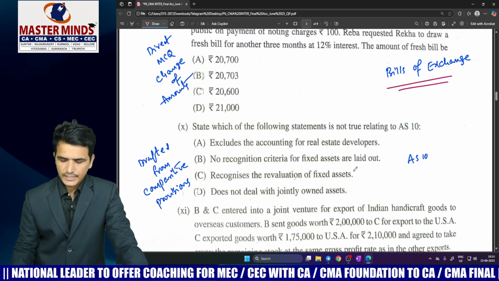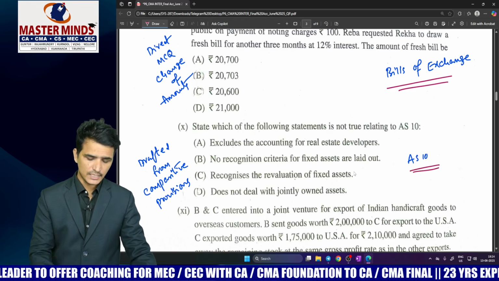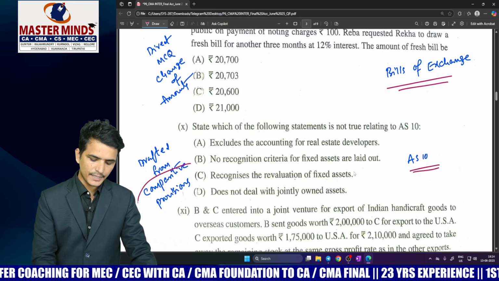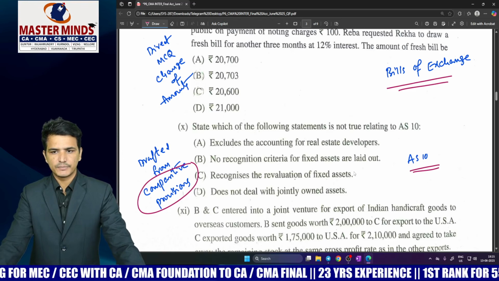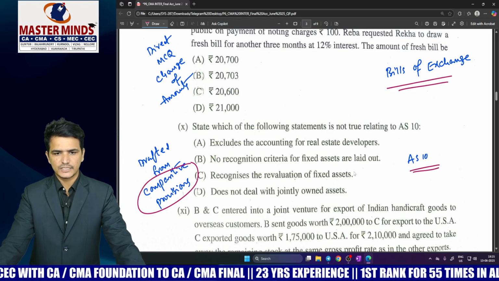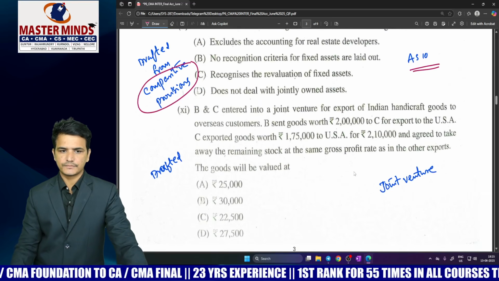And the next MCQ is from AS10. It is also an MCQ drafted on theory, and the theory is related to comparative provisions. In case of AS10, we have some comparative provisions between AS and Ind AS. Based on such comparative provisions, this question was drafted. So again, this is also a drafted MCQ only.